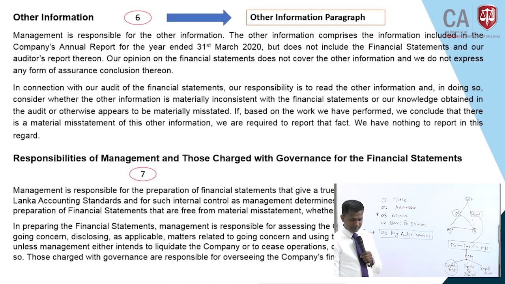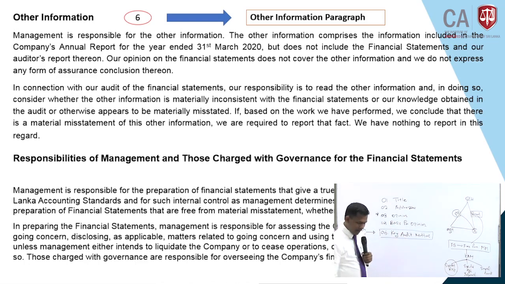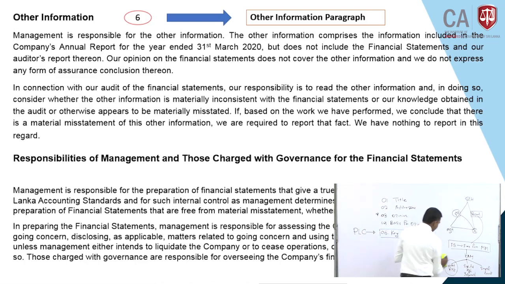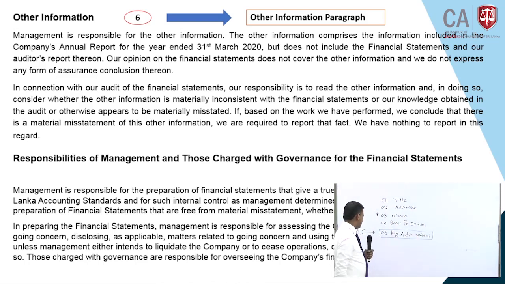What is it? Other information paragraph. So the other information, just try to understand again another important part. If you can look at the board again. Other information mean what? What is that other information?